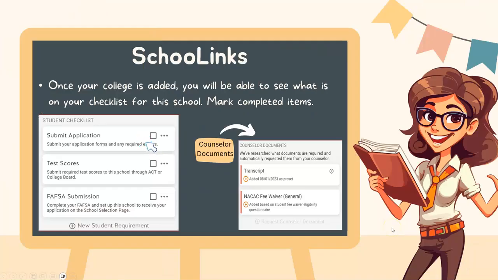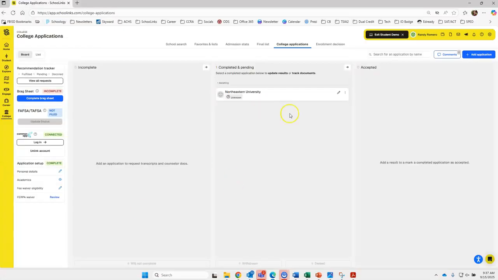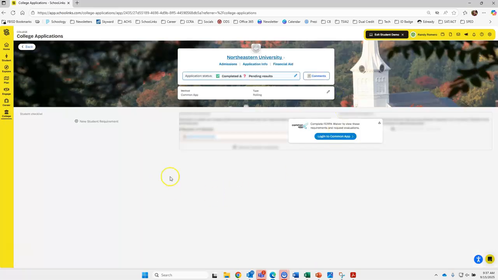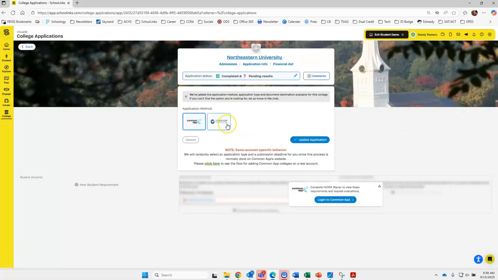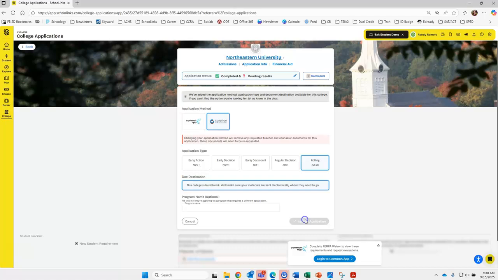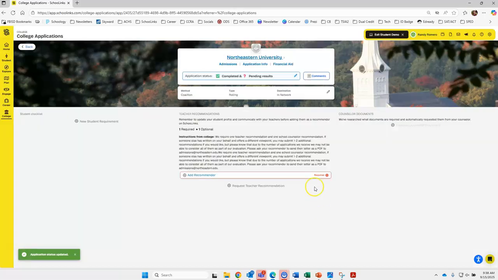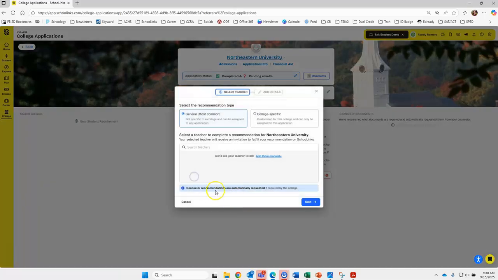So once your college is added, you will be able to see, let's bring that back up, let's do Coalition just so we can do this. All right, so you will be able to see any requirements if there are any. This one does require a letter of rec, so this is where you would just add recommender.